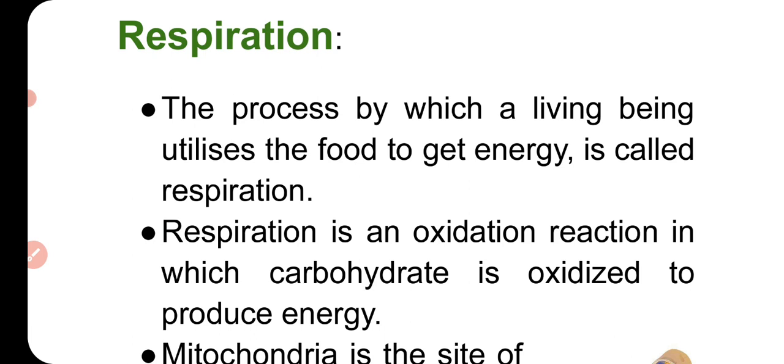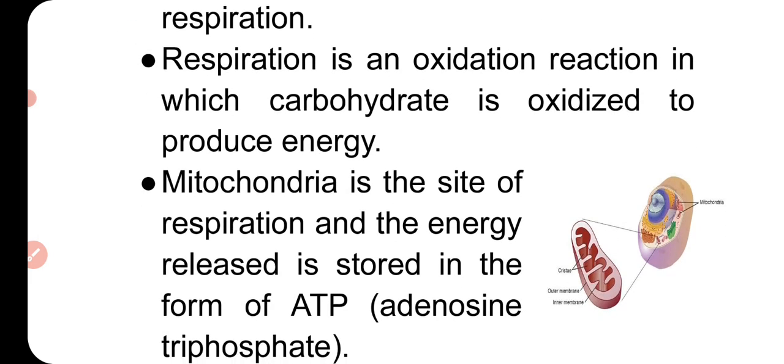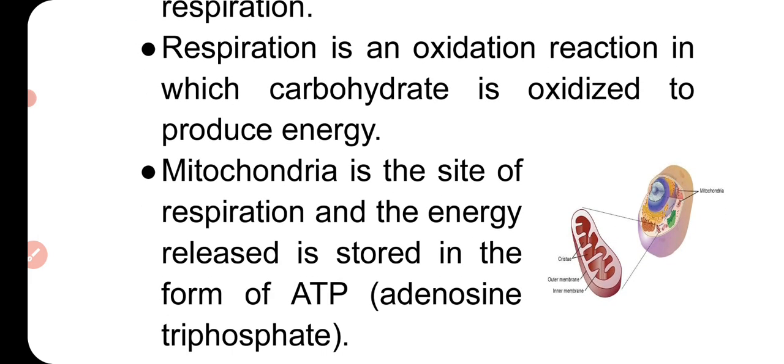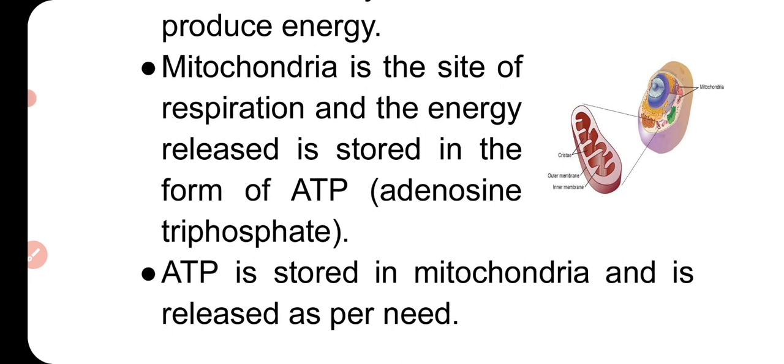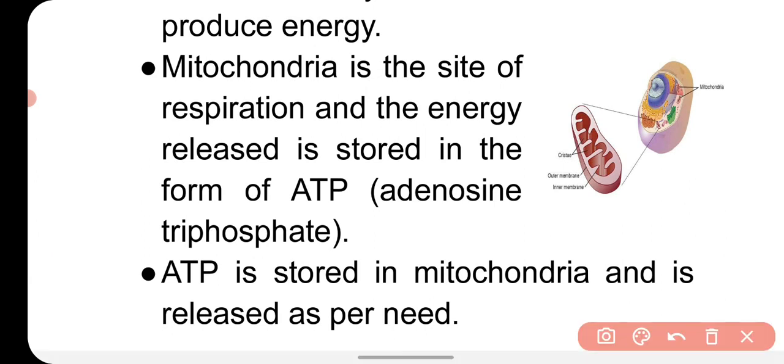Respiration is a basic energy giving process that takes place in the cells of the organisms, and it is an oxidation reaction in which the carbohydrate is oxidized to produce energy. In this process the carbohydrate, that is glucose, is broken down with the help of oxygen to produce energy, and this reaction takes place in the mitochondria of the cell.